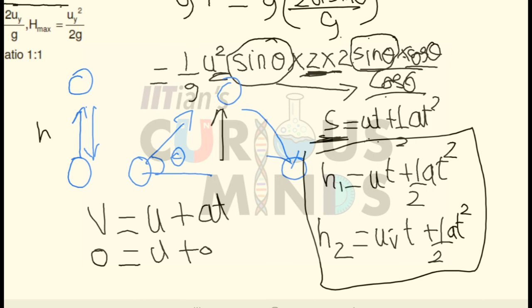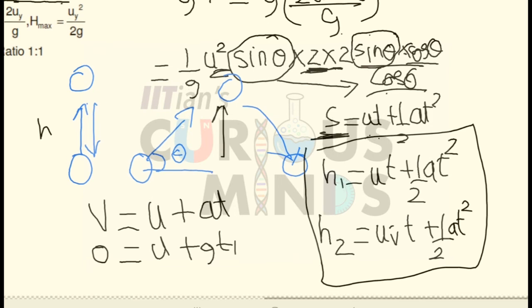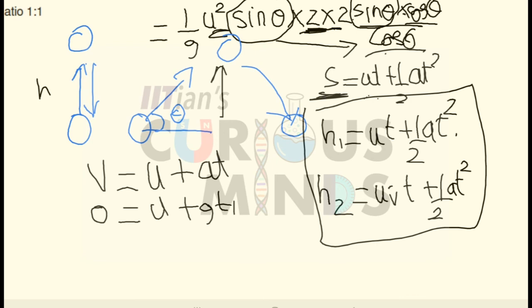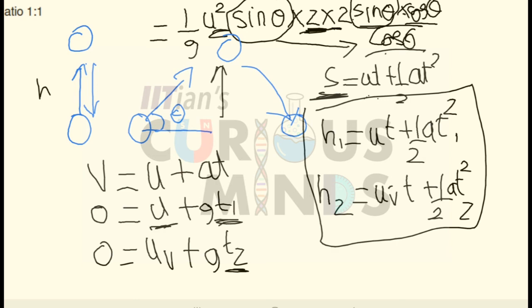Now we have to calculate for the time. First of all, let us calculate time in some other terms, that is the final velocity is equal to initial velocity plus at. For the first case, final velocity is 0, initial velocity let it be equal to u plus g into t1. For the second case, this is t1 and this is t2. For the second case, the same formula, instead of u, you will write u vertical plus gt into 2. If the time period is same, I can say that u and uv are same, that is u is equal to uv, t1 is equal to t2.